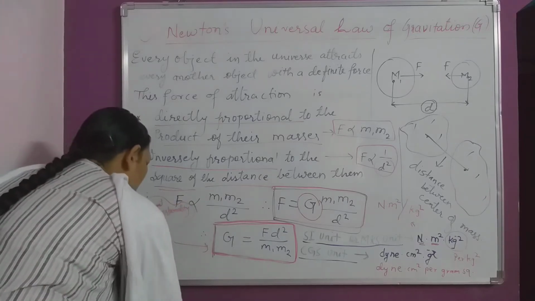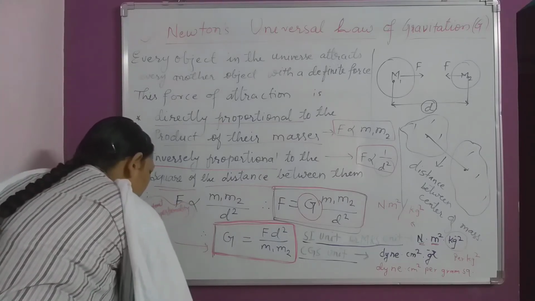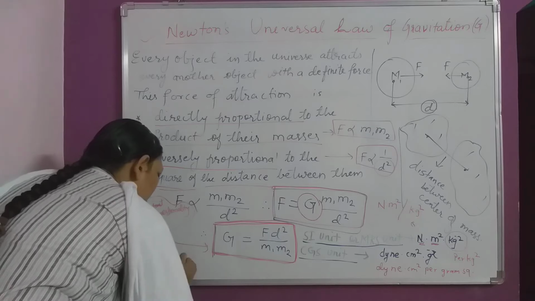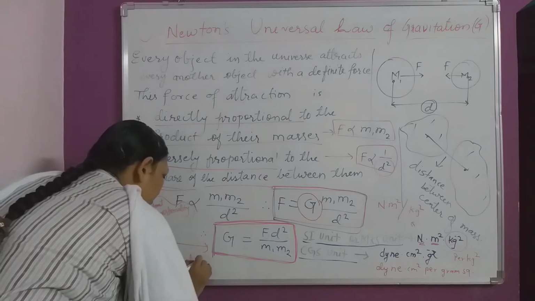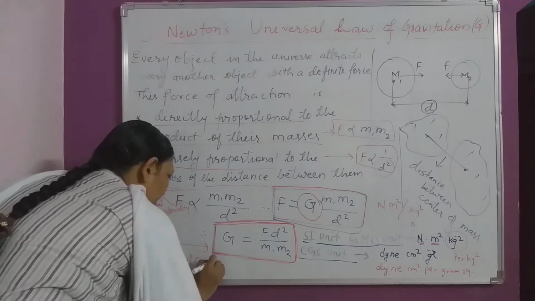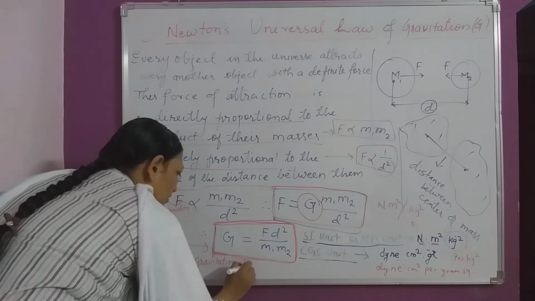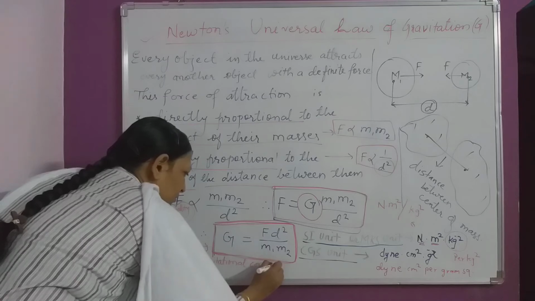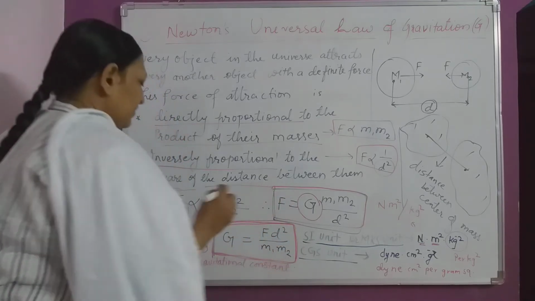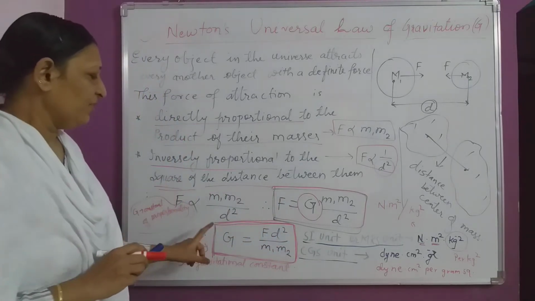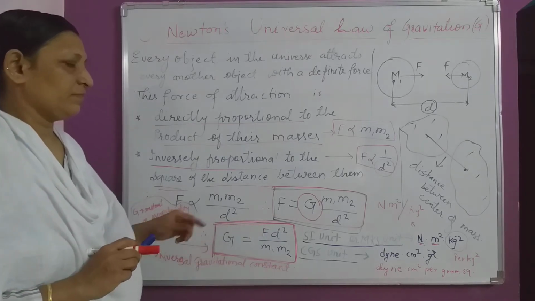So G is said to be the universal gravitational constant, and it can be expressed with the help of this expression.